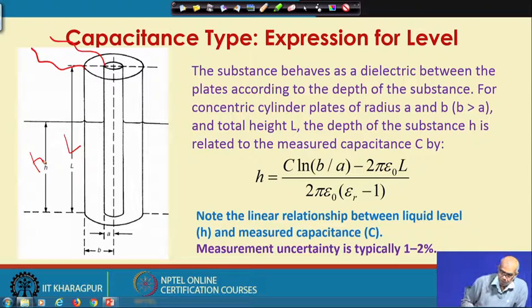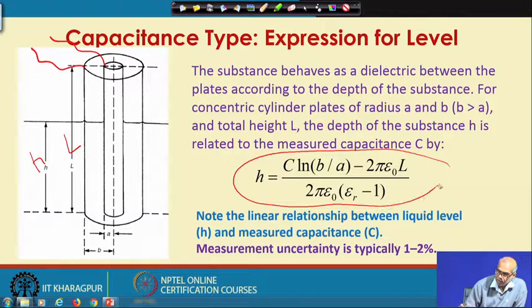If the radius of the inner cylinder is A and the radius of the outer cylinder is B, then of course, B is greater than A, and the capacitance and the level of the liquid are related by this expression.